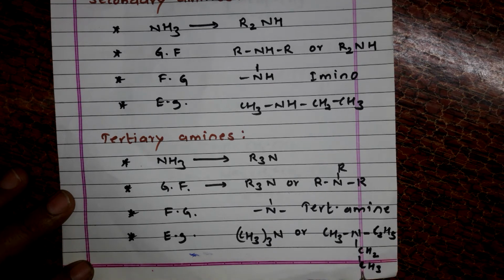In another example, I have written all three alkyl groups different. There is a methyl group, and there are two alkyl groups that are the same, here ethyl. I have written it in a different format: you can see C2H5 or CH2CH3. So this is diethylmethylamine, a tertiary amine.